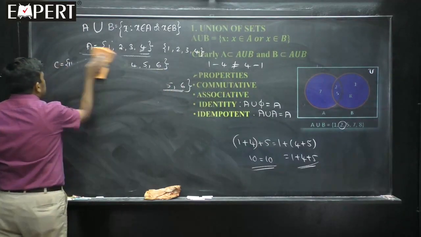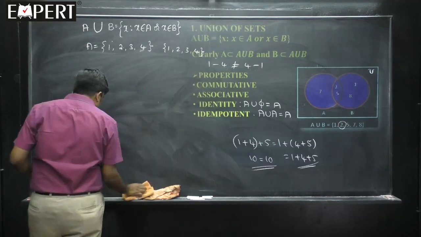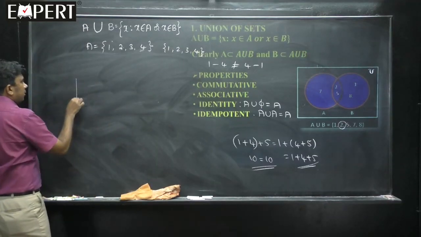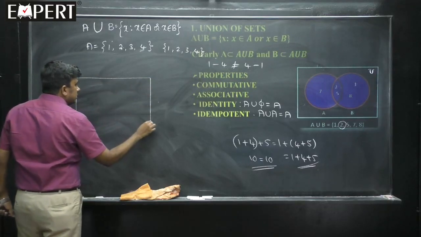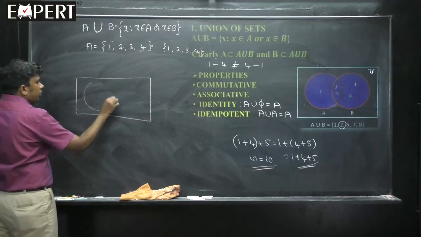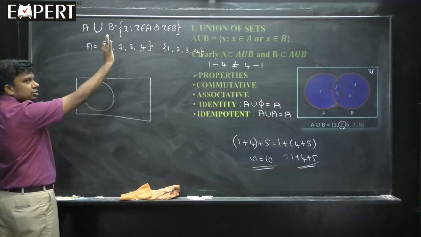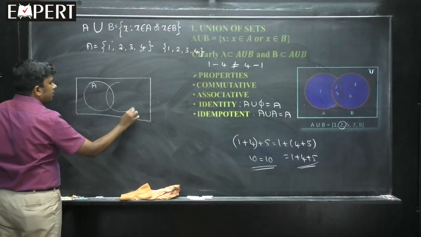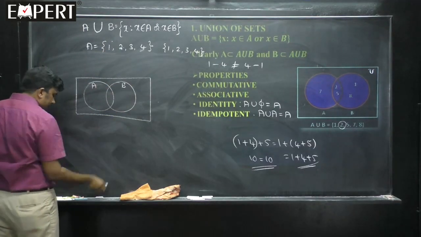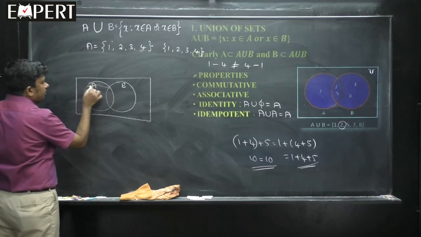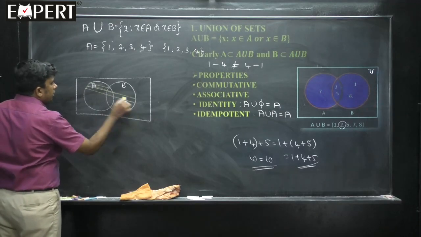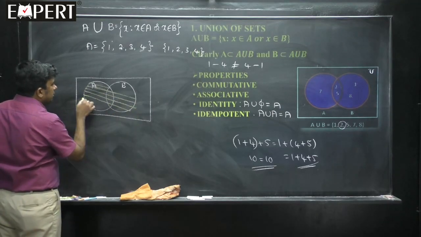Now, students, usually we write the union operation in a Venn diagram like this. I have given you an example that time. So, the notation is like this. This is actually a general notation I am giving you, students. I am not taking any sets or something like that. This is A, this is B. Then the union of these two sets is nothing but this. This is the notation for union. This is how we highlight.